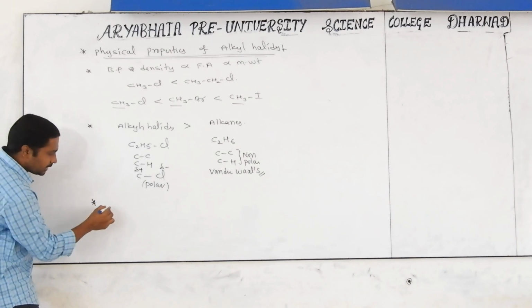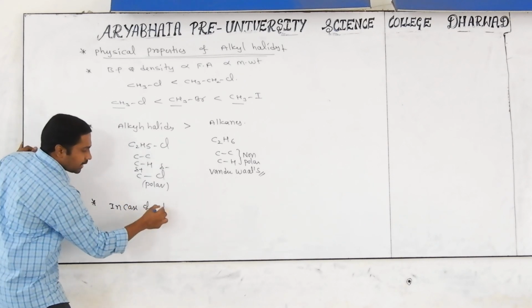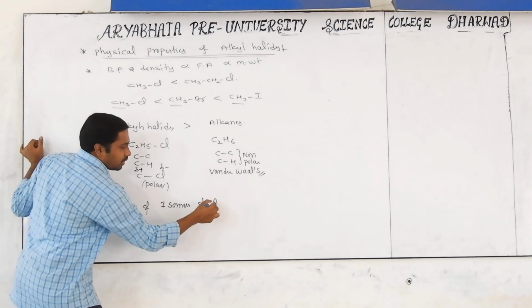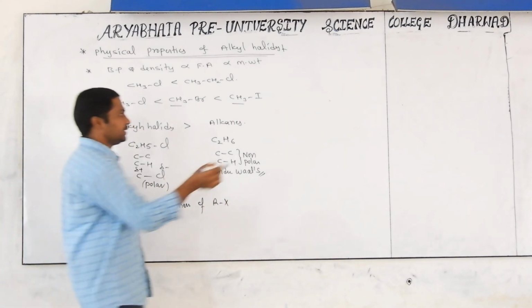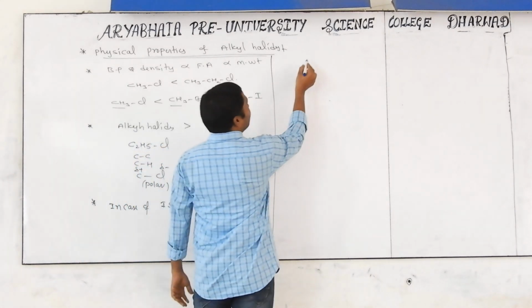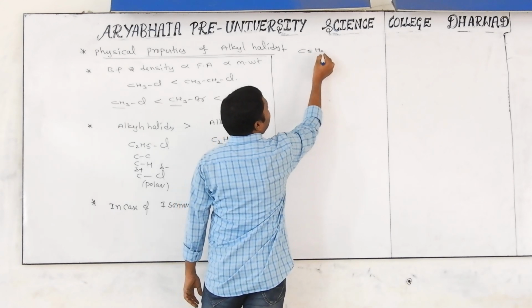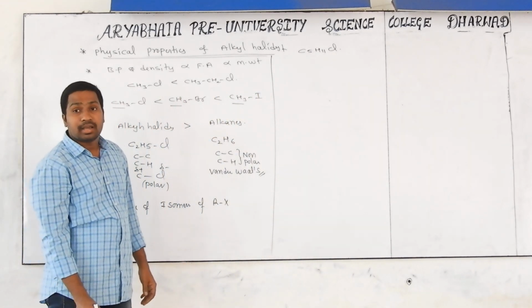Observe very carefully, in the case of isomers of alkyl halides. What is the meaning of isomers of alkyl halides? I will give you the explanation here carefully. For example, I am taking one molecule, C5H11Cl, pentyl chloride.